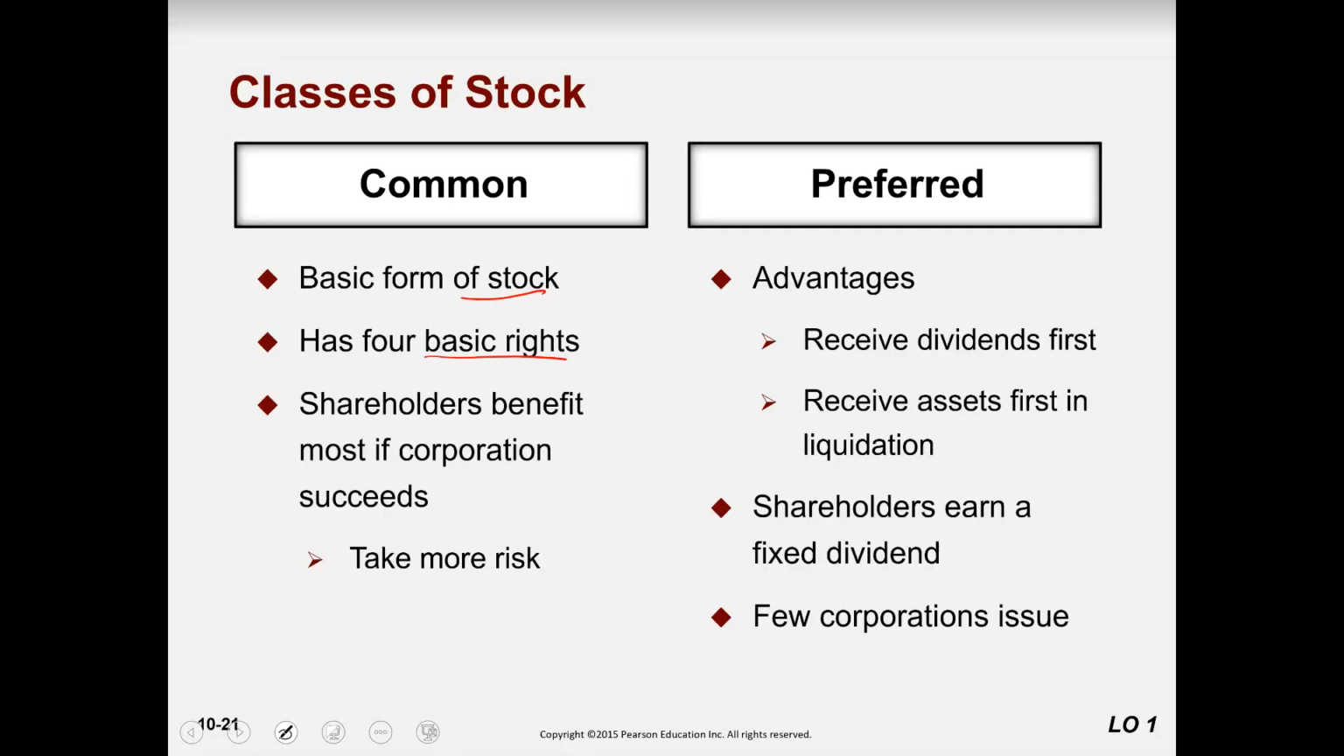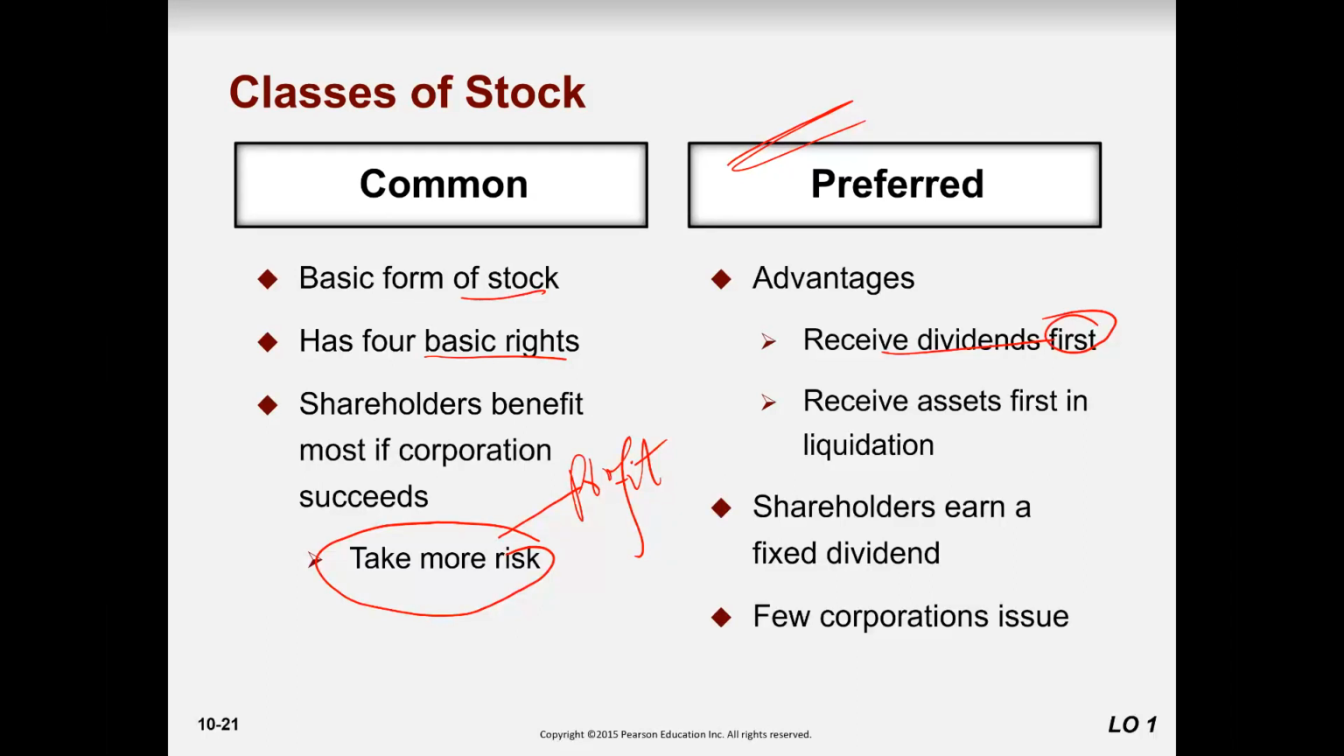Plus, common stock takes more risk and hence receives more profit. High risk, high profit. What are preferred stocks? They receive the dividend first, plus they receive a fixed dividend. If profit increases, they are given only a fixed amount of dividend, just like interest.